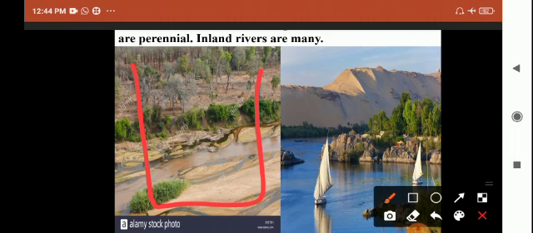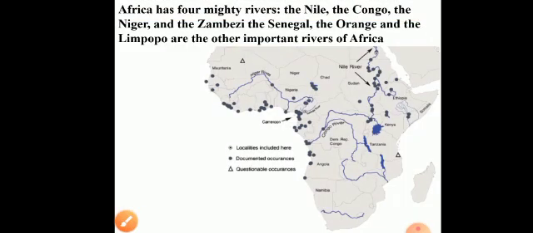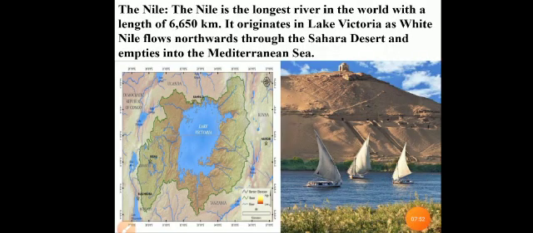Few rivers are perennial, inland rivers in Africa. Africa has four mighty rivers: the Nile, the Congo, the Niger, the Zambezi. The Senegal, Orange, Limpopo, and other rivers are also very important in Africa. So first one, the Nile River.